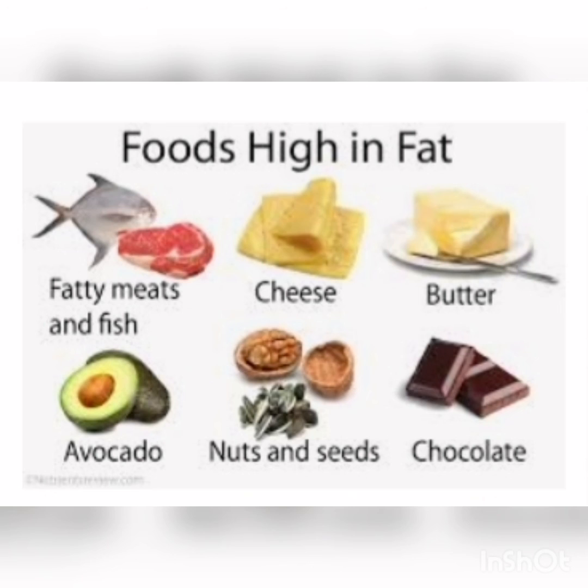There are two types of fat available, good fat and bad fat. Just because of bad fat, we become fatter, so we always have to take good fat. So what are the sources of fat? Milk, cheese, butter, avocado, nuts, seeds and chocolates. They are also called energy giving nutrients because they also give energy.